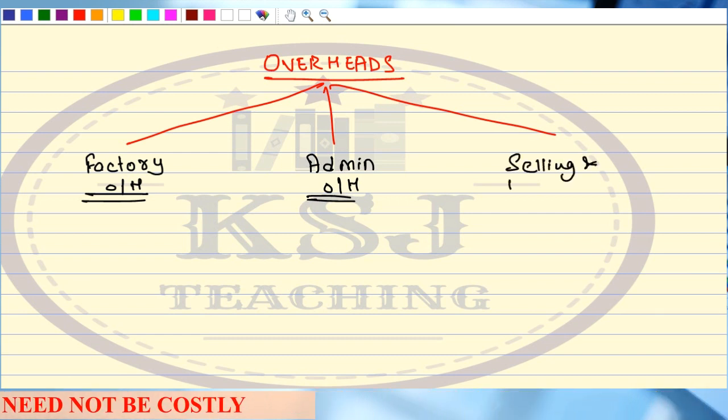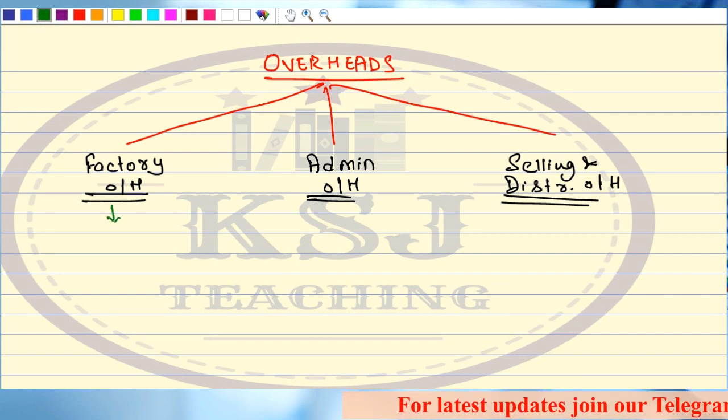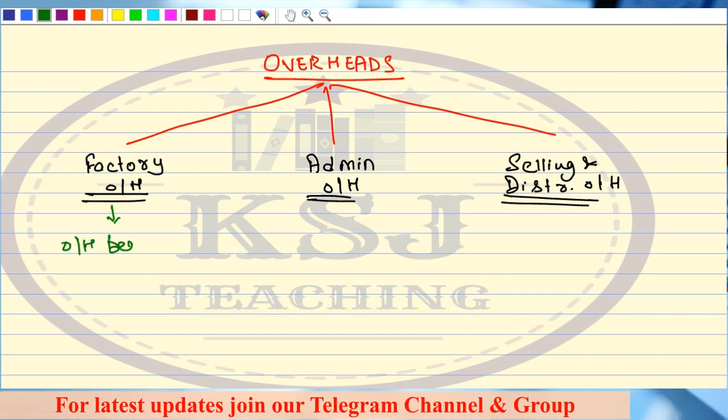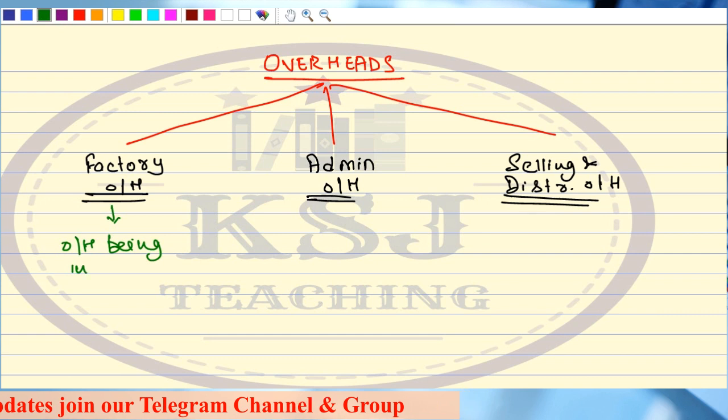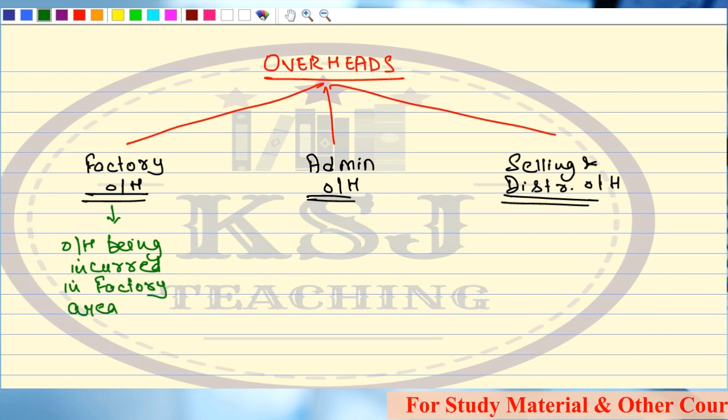Selling and distribution overheads, right? What are factory overheads, sir? Can you tell me what are factory overheads? Factory overheads are all the expenses or the overheads being incurred in the factory area. In the factory area, that is where the production is taking place.